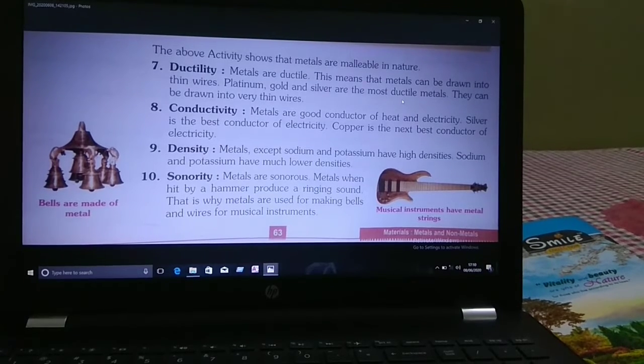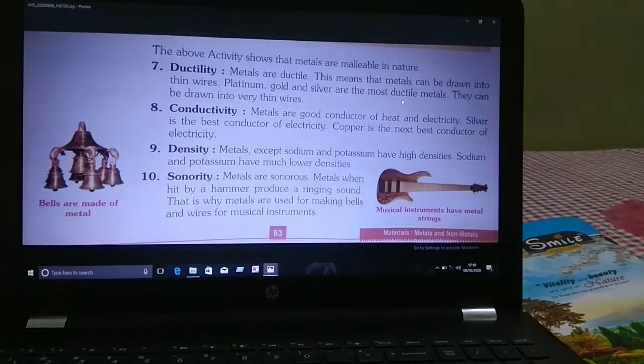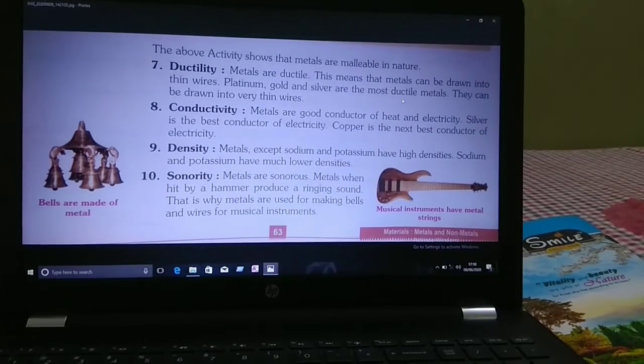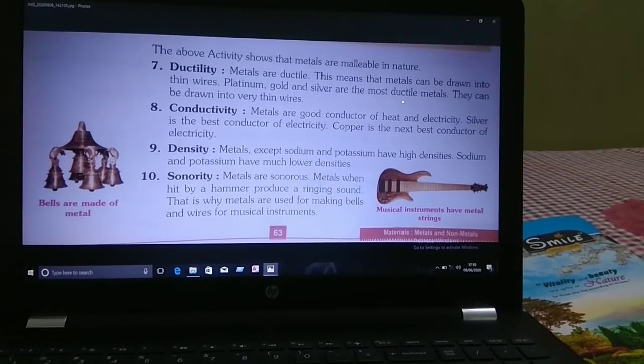Sodium and potassium have much lower densities. So next is the sonority. All the metals are sonorous, means they produce a ringing sound. That's why in your school also you have seen bells are made up of metals.